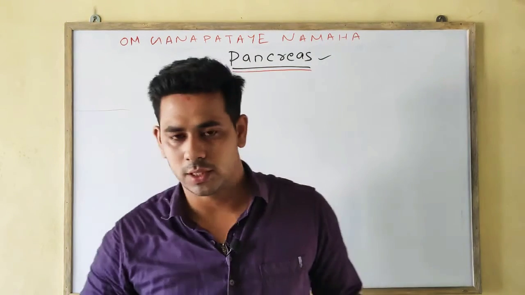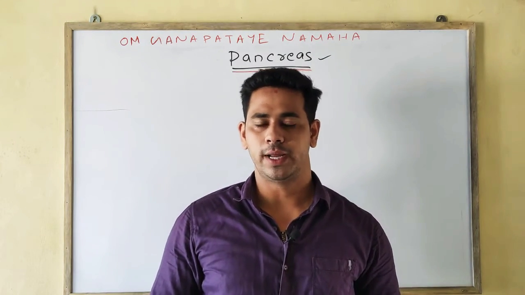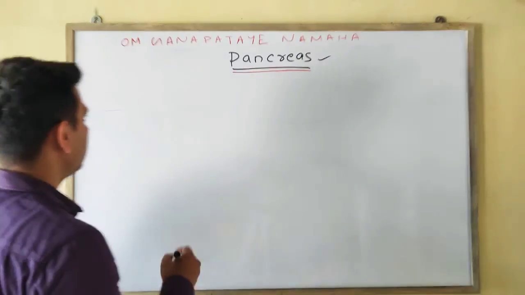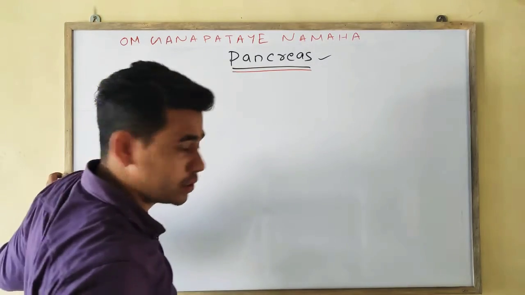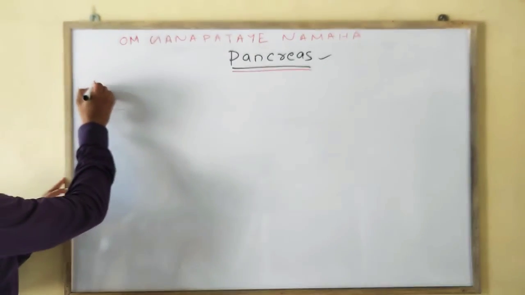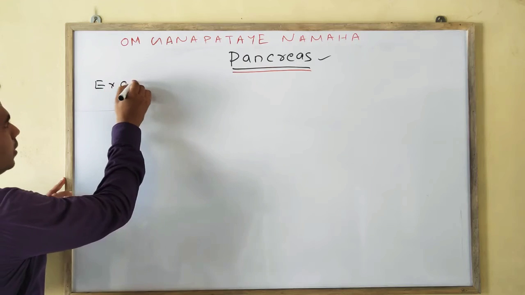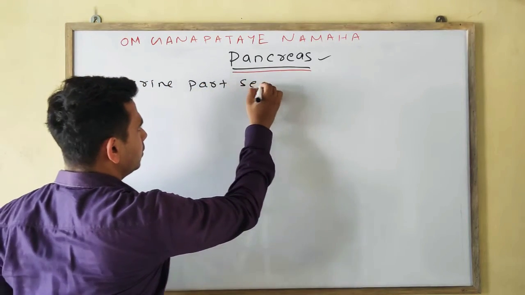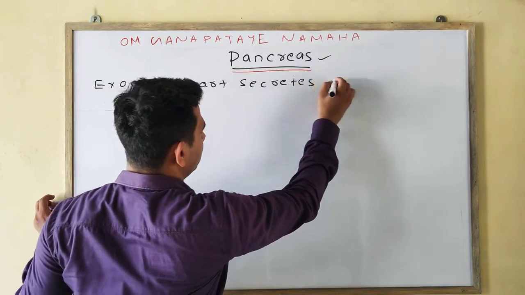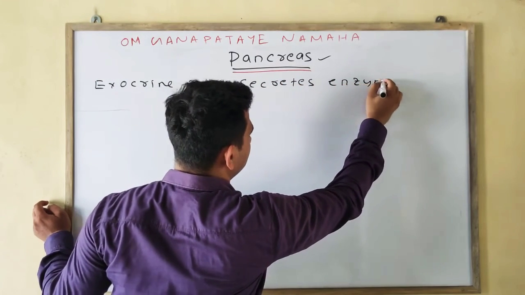Next we'll discuss what the exocrine part is and what the endocrine part is. As we know, the pancreas consists of both exocrine part and endocrine part. The exocrine part of the pancreas secretes enzymes.